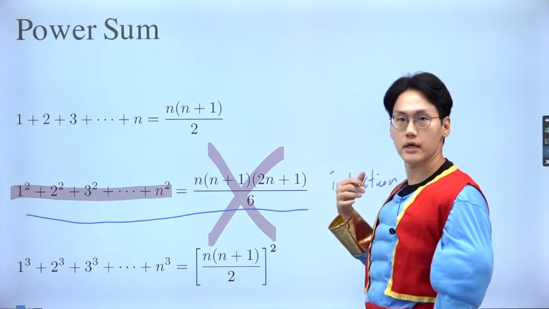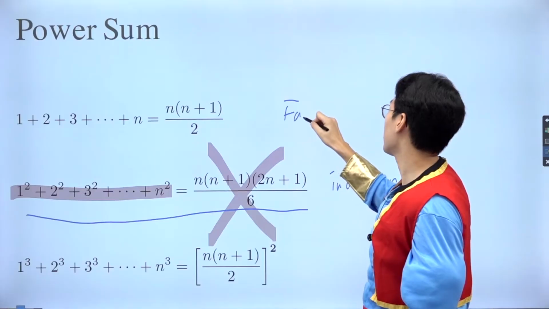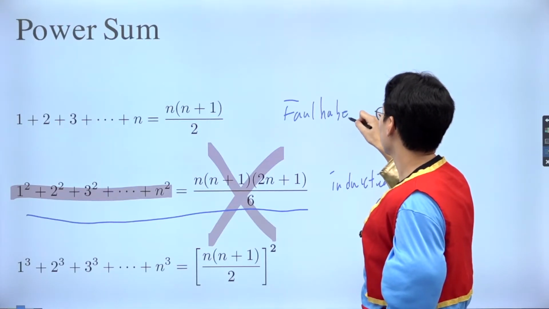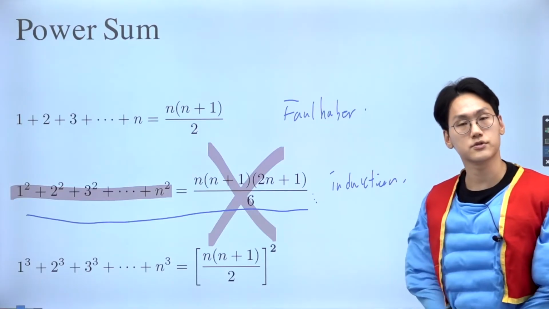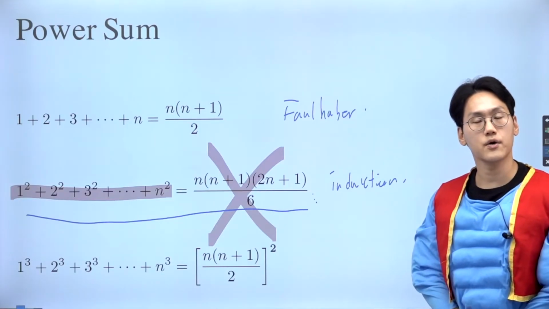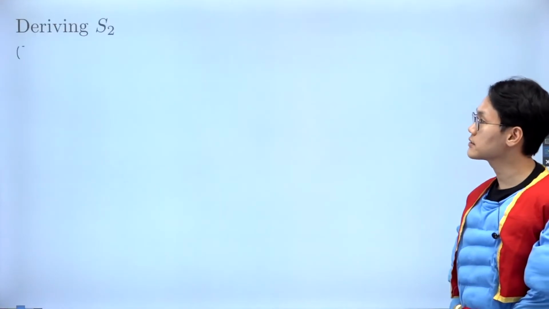That was the spirit. What I'm talking about right now is something to do with Faulhaber's formula. But for the sake of this problem, maybe I can show you how to derive the sum of the integer squares, and then show you how the algorithm can be applied to derive the other sums as well. Okay, so let me quickly show you.